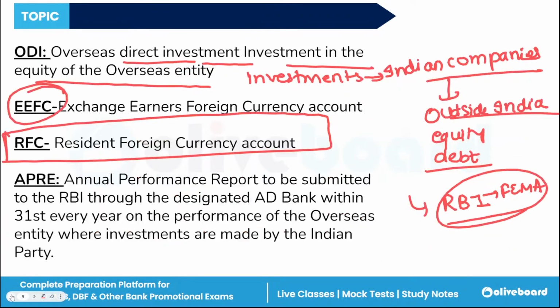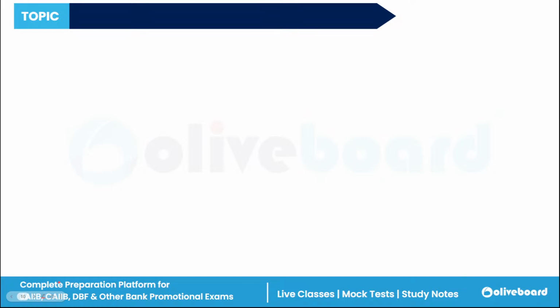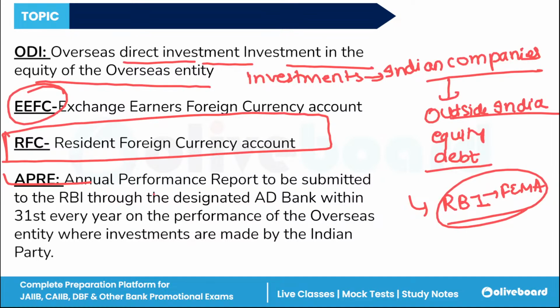Then moving further, that is APR. Let's discuss the APR now. So, if we talk about this APR, that is what? This is an annual performance report which is submitted to the RBI.